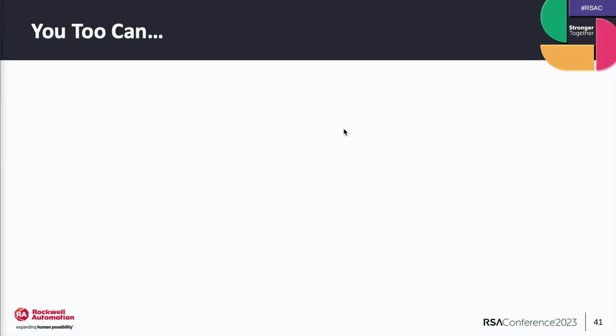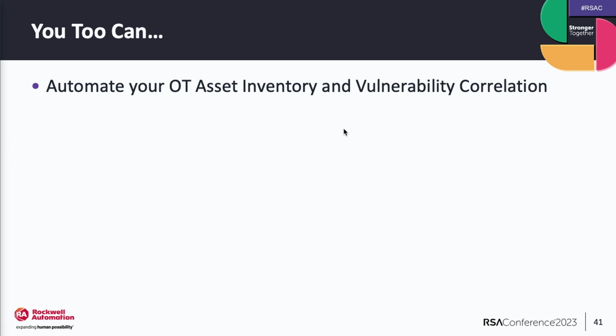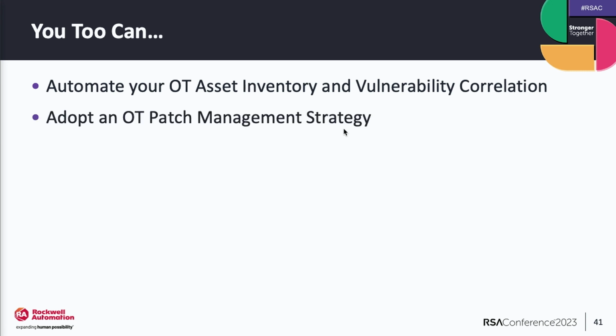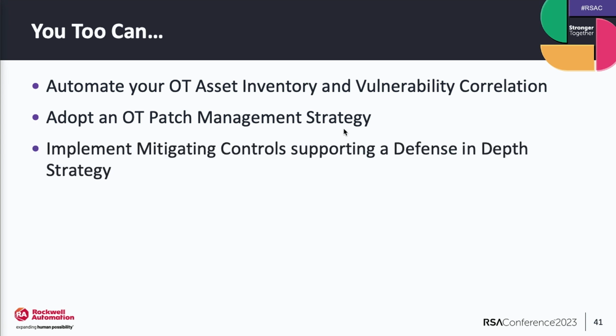Now, before you walk away, you too can automate your asset discovery. Everything starts with a good inventory and vulnerability correlation there. Adopt a patch management strategy. Know how you're going to prioritize and manage those patches. And then implement those mitigating controls to support that defense in-depth strategy, things like the IDMZ and the network segmentation.